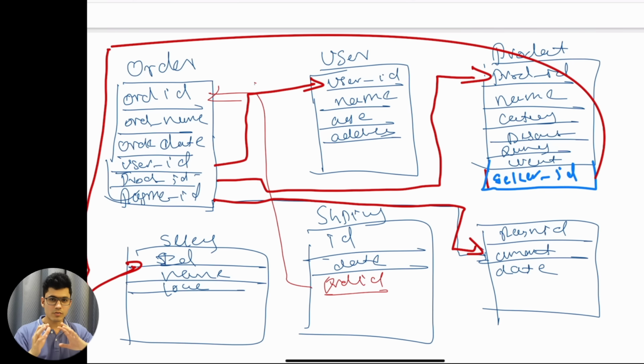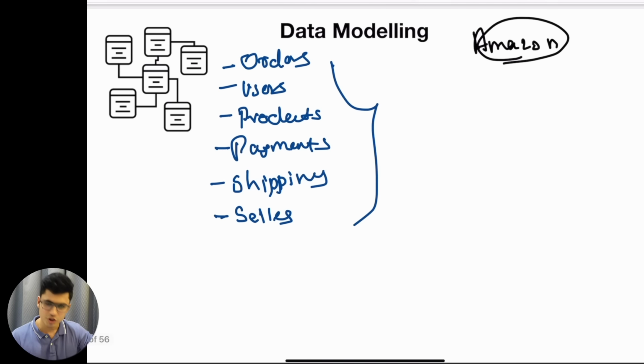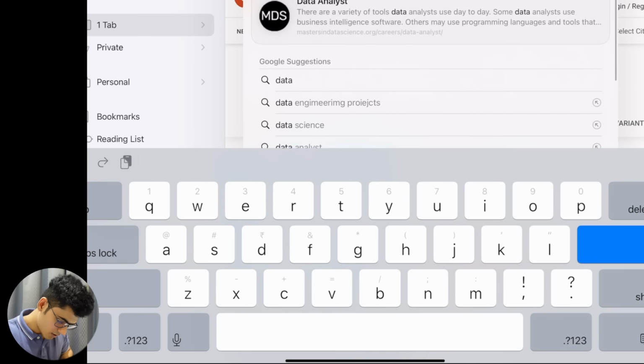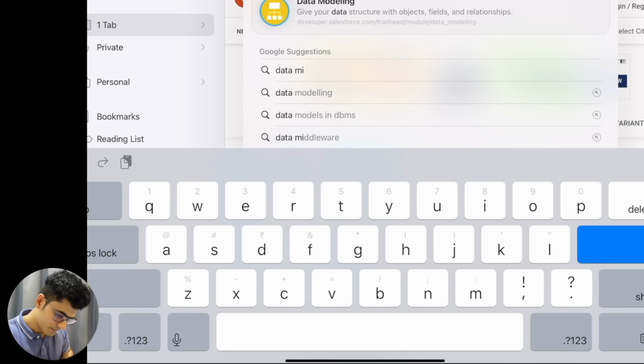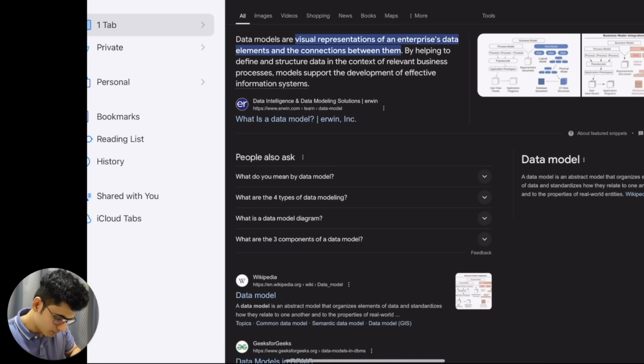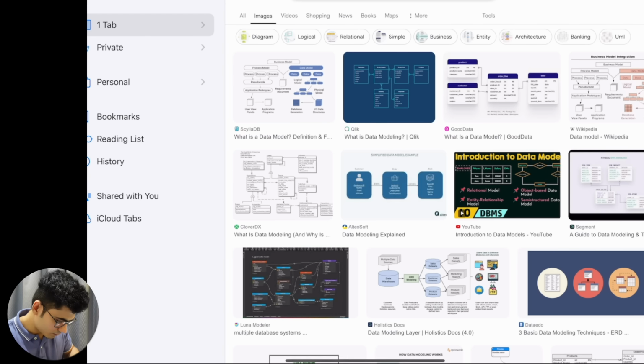Again, this is the worst way to draw this particular thing, but I just wanted to show you the fundamental side of it. Because if you just search on Google for a data model picture, you will find a lot of data models. So in reality, a data model really looks like this.